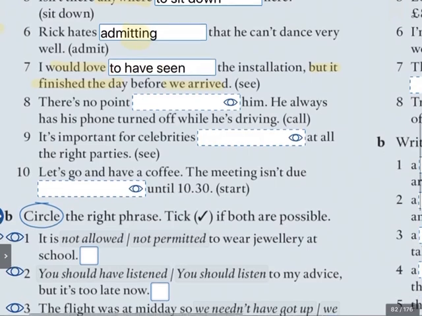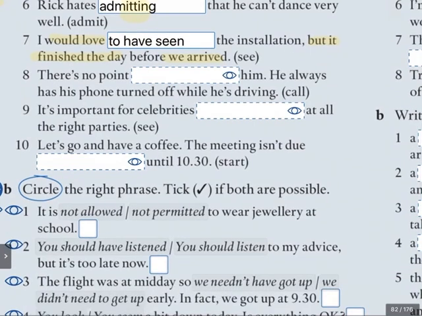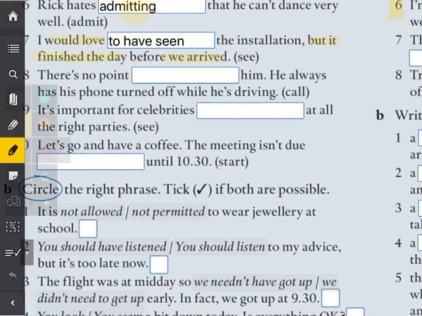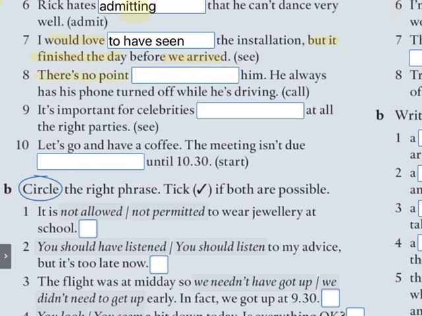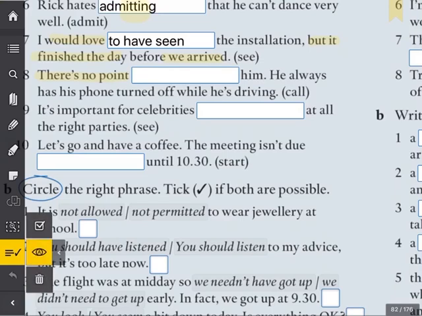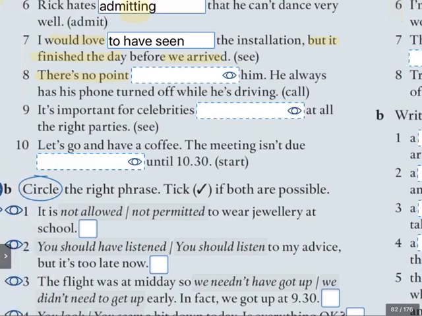Now, number 8, there's no point, him. He always has his phone turned off while he's driving. Now, here we have a very nice expression: there's no point, it's not worth. You've got some of these very nice expressions, which are followed by what? By ing. There's no point calling him. He always has his phone turned off while he's driving. It's present because it's while he's driving, and he always has his phone turned off, this is the general situation.